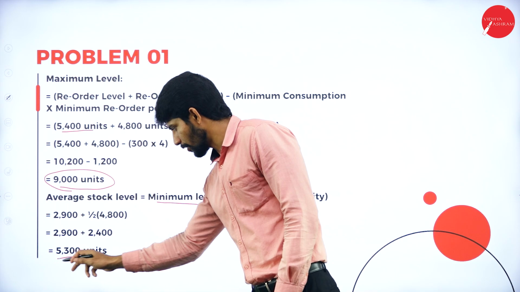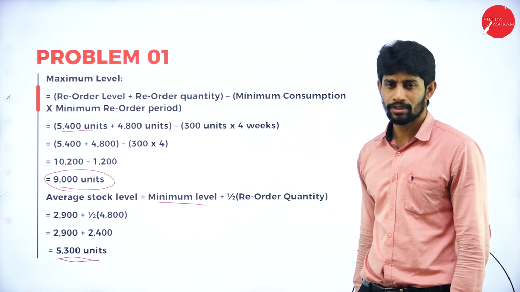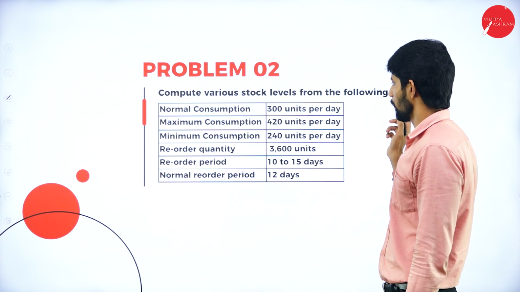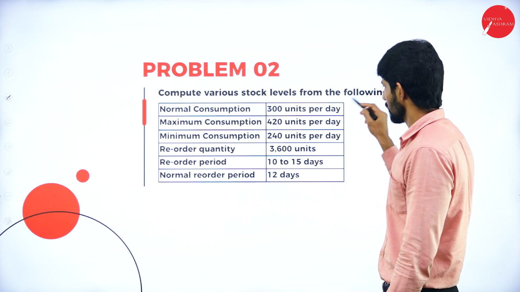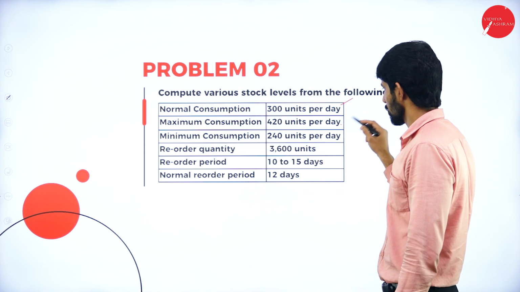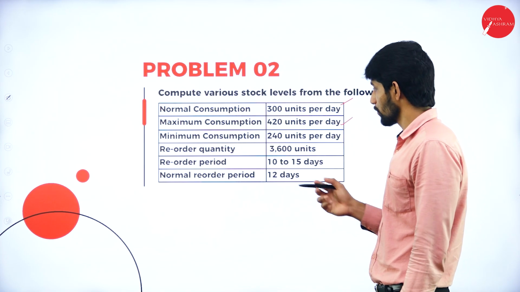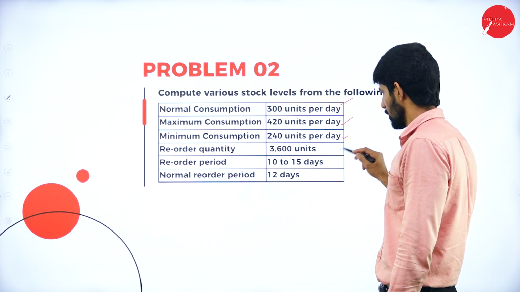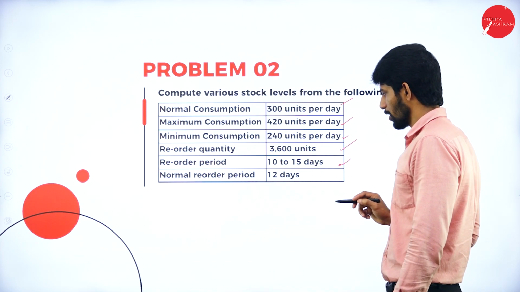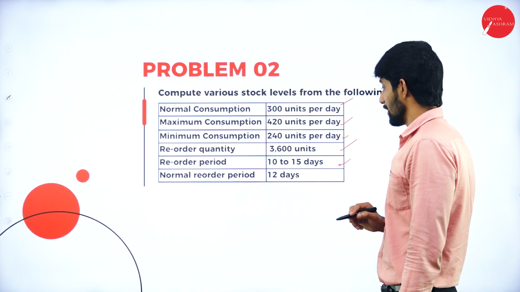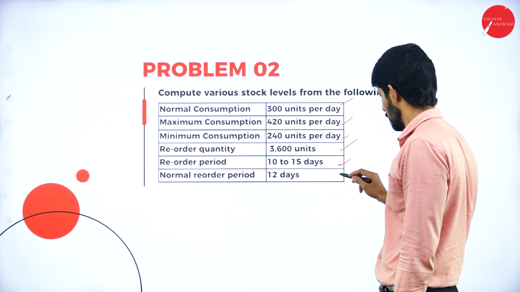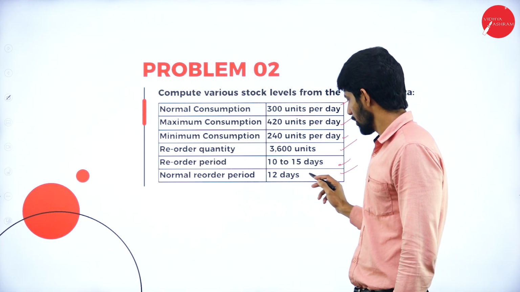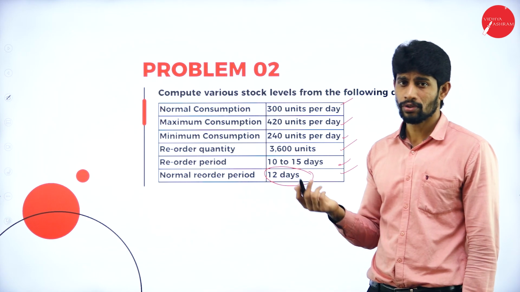You will get 5,300. This is called average stock level. Problem number 2. Compute various stock levels from the following data. Normal consumption 300 units, maximum consumption 420 units, minimum consumption 240 units, reorder quantity 3,600, reorder period 10 to 15 days. Next, normal reorder period 12 days. So normal reorder period is given here itself, 12 days, need not compute.